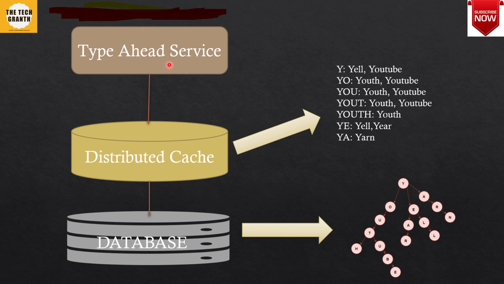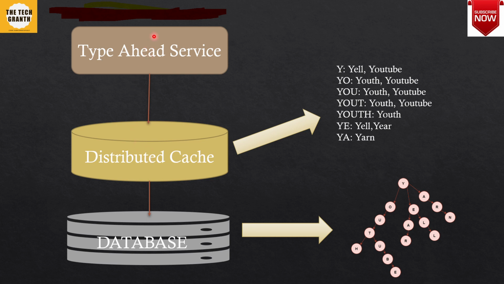This type ahead service will get the prefix of the word that the user has typed in, and what this type ahead service will do is it will go to this distributed cache. So this can be something like a Redis, and if you want to know how to design a distributed cache, you can go and check the video that I have created on this distributed cache itself.